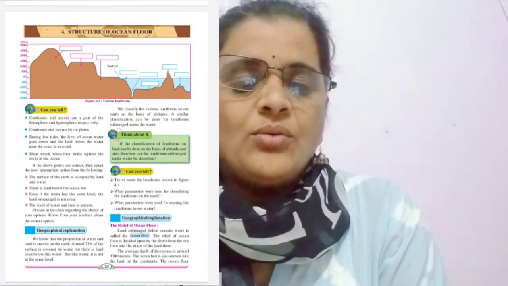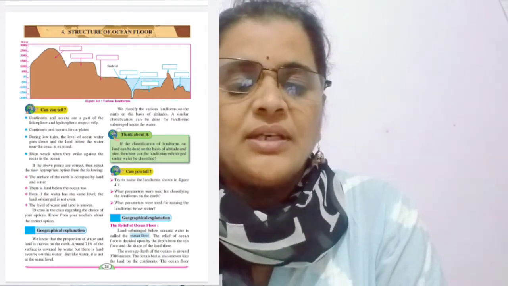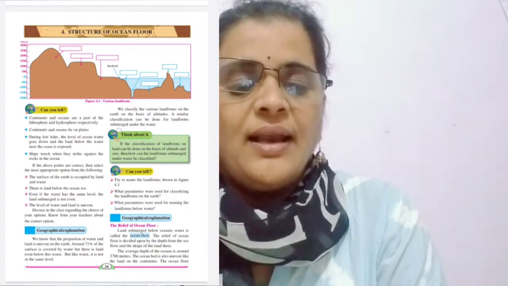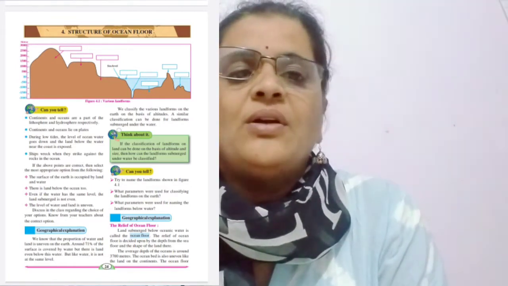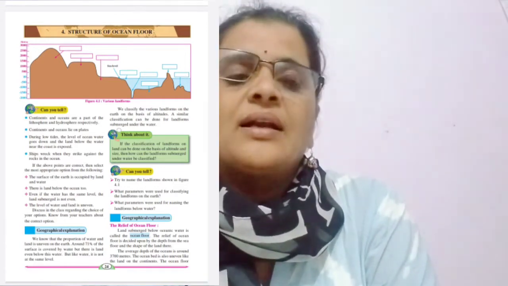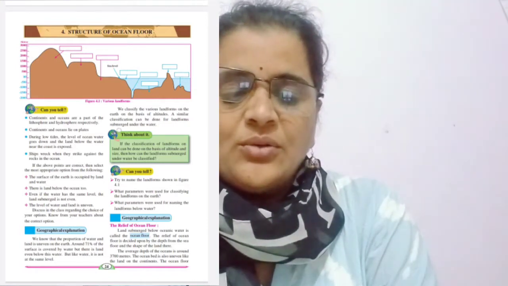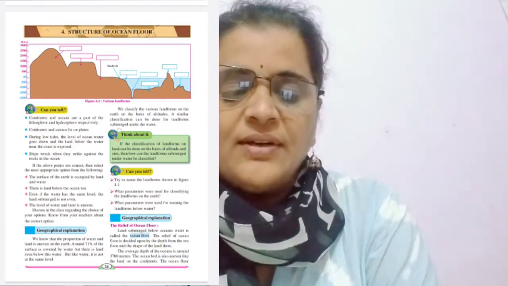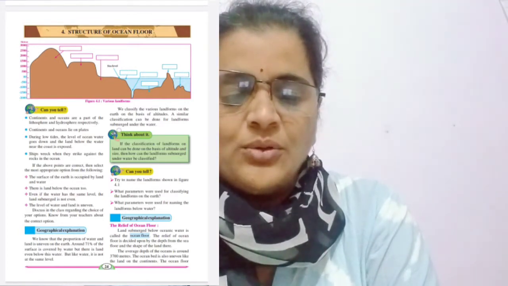We all know that there is 71% water on the earth and 29% land on the earth. Level of water is even, but level of land is not even. Landforms on the earth are classified on the basis of altitude. The meaning of altitude is height above the sea level. Height of land above the sea level is called altitude.